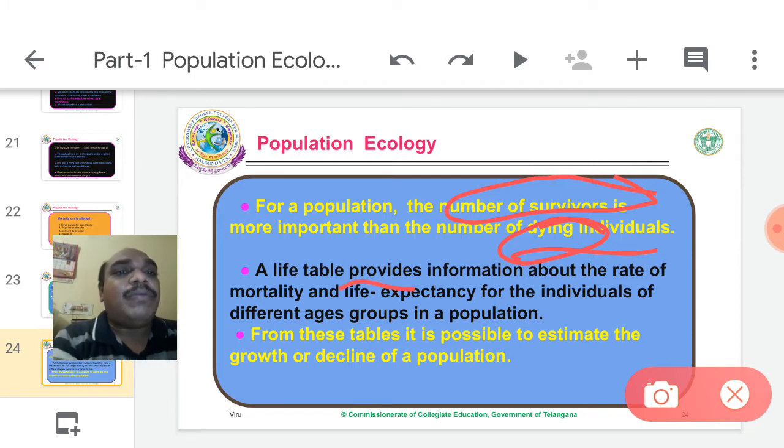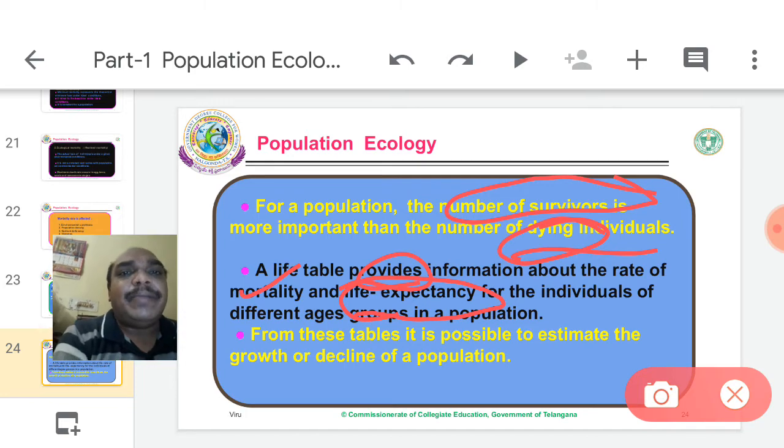A life table provides information about the rate of mortality and life expectancy. It is a table prepared by scientists, a hypothetical concept, for the different age groups in a population.